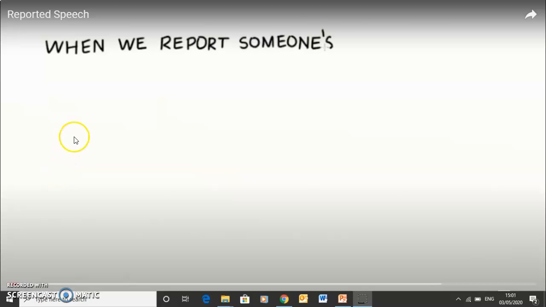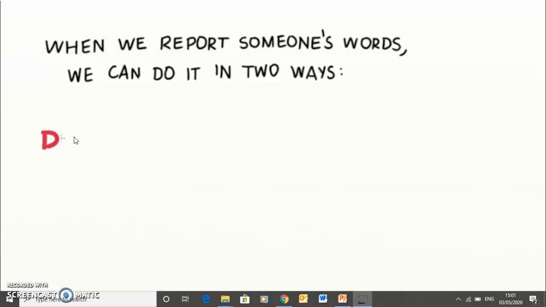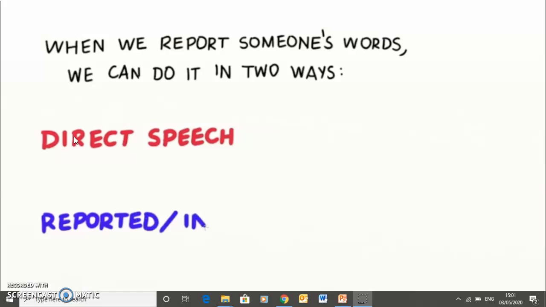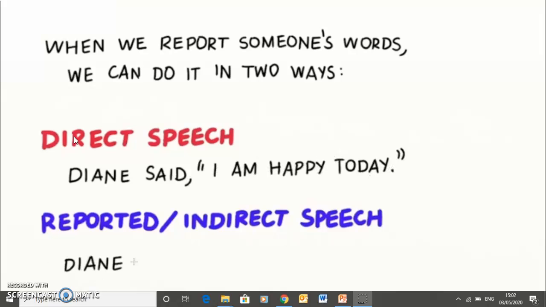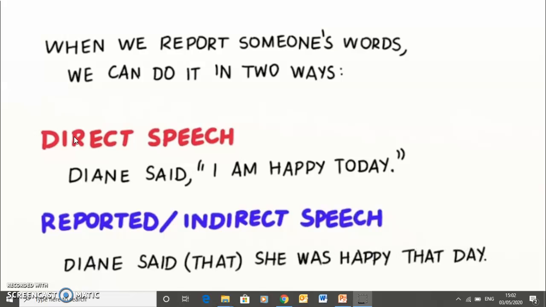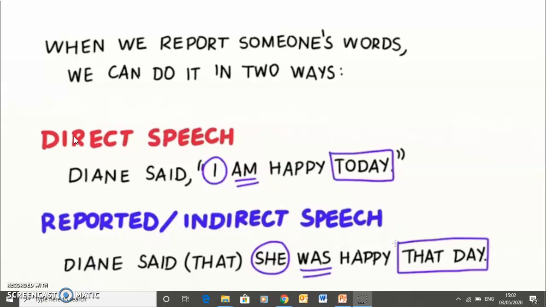When we report someone's words, we can do it in two ways: direct speech or reported speech, which is indirect speech. Diane said, "I am happy today." Diane said that she was happy that day. Notice the differences. That day.